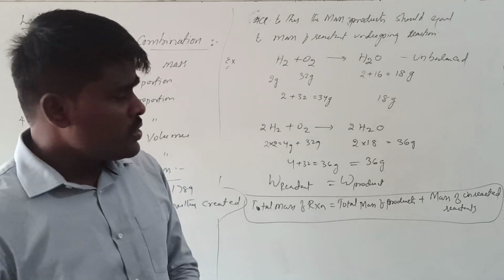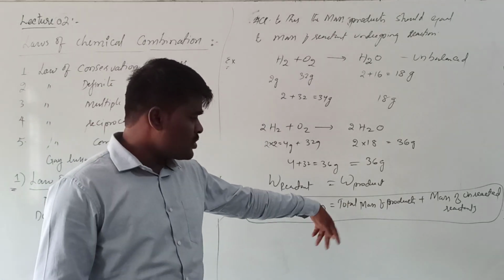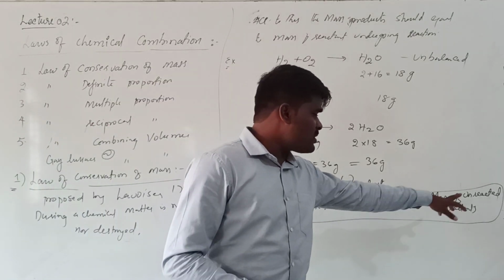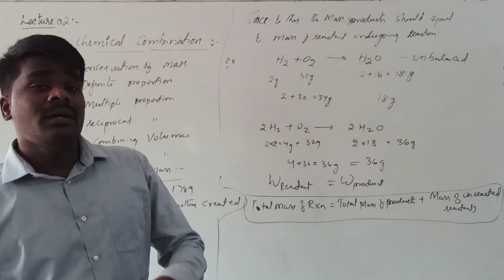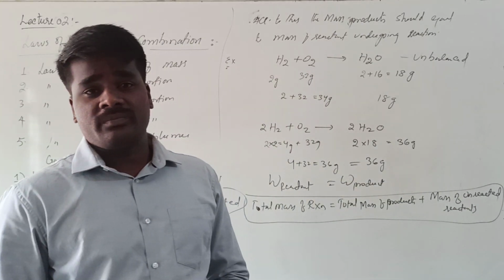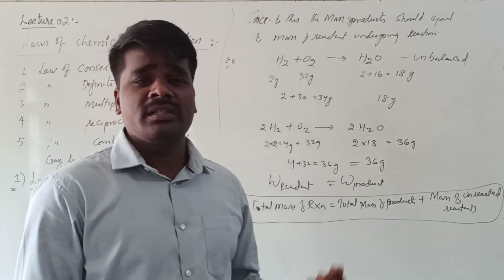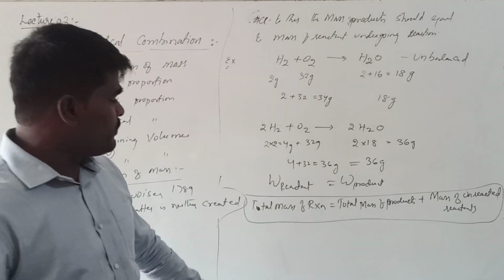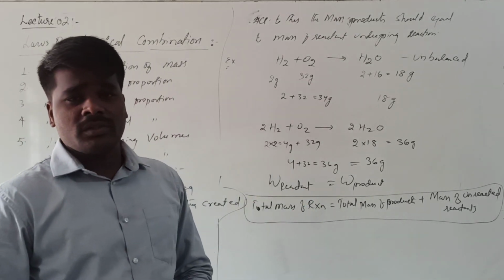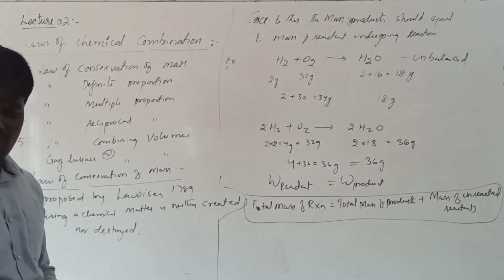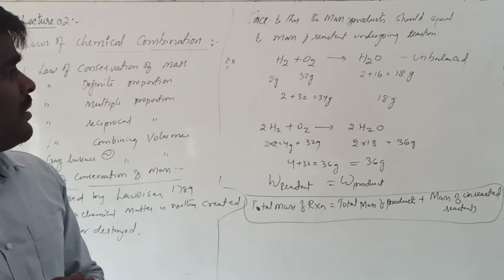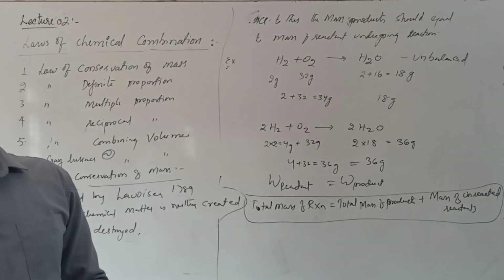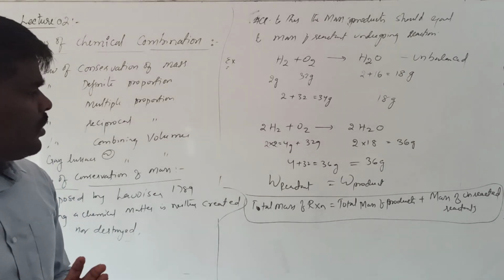the reactant. So in that case, the total mass of the reaction must be equal to total mass of product plus mass of unreacted reactants. Whatever reactants are left unreacted in the reaction, that also must be included in the calculation of total mass of the reaction. This is a very important basic law of chemistry or chemical combination. Right? Hope it is clear.